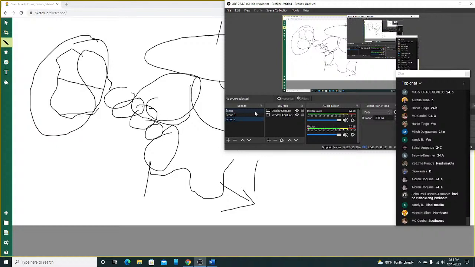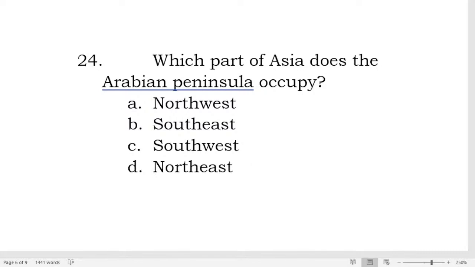That's southwest, okay? So that is letter C. Okay na po ba? My drawing earlier was not drawn to scale, but the Arabian Peninsula is found in the southwest.